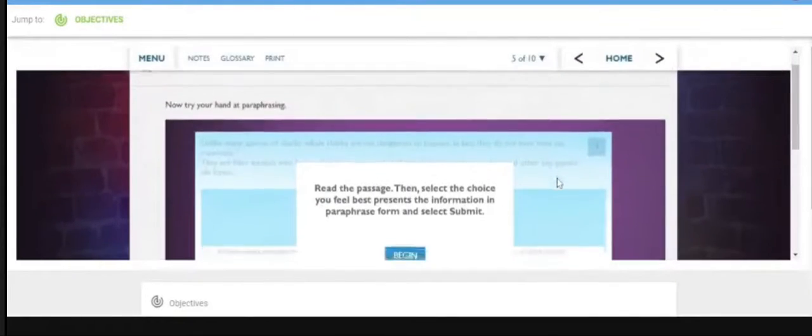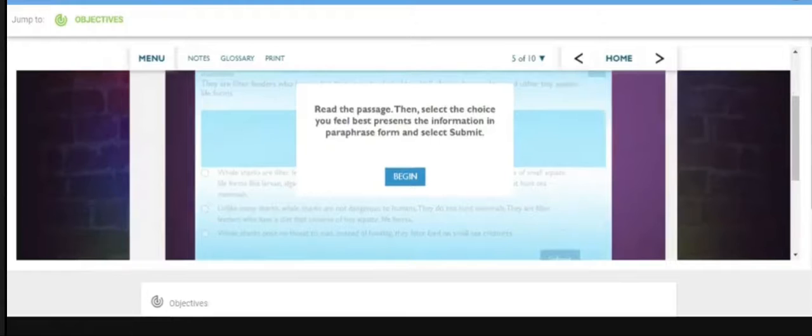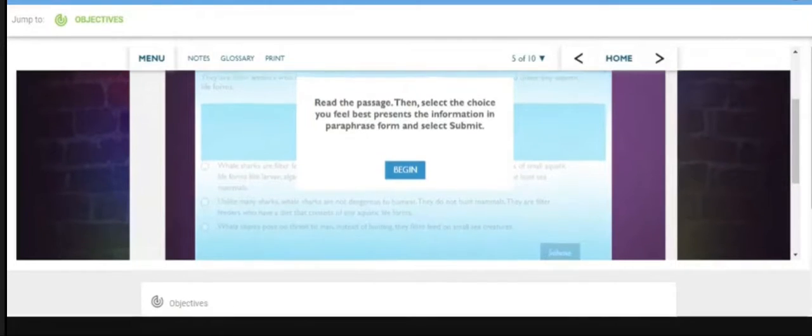Now try your hand at paraphrasing. Read the passage, then select the choice you feel best presents the information in paraphrase form and select Submit.